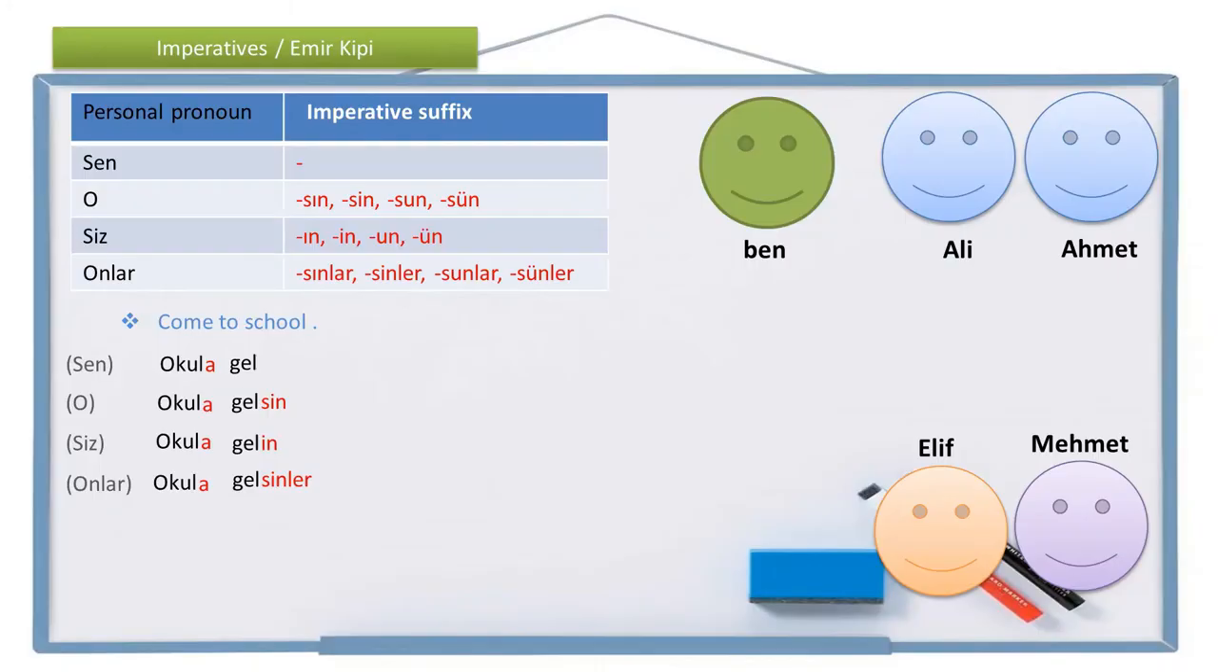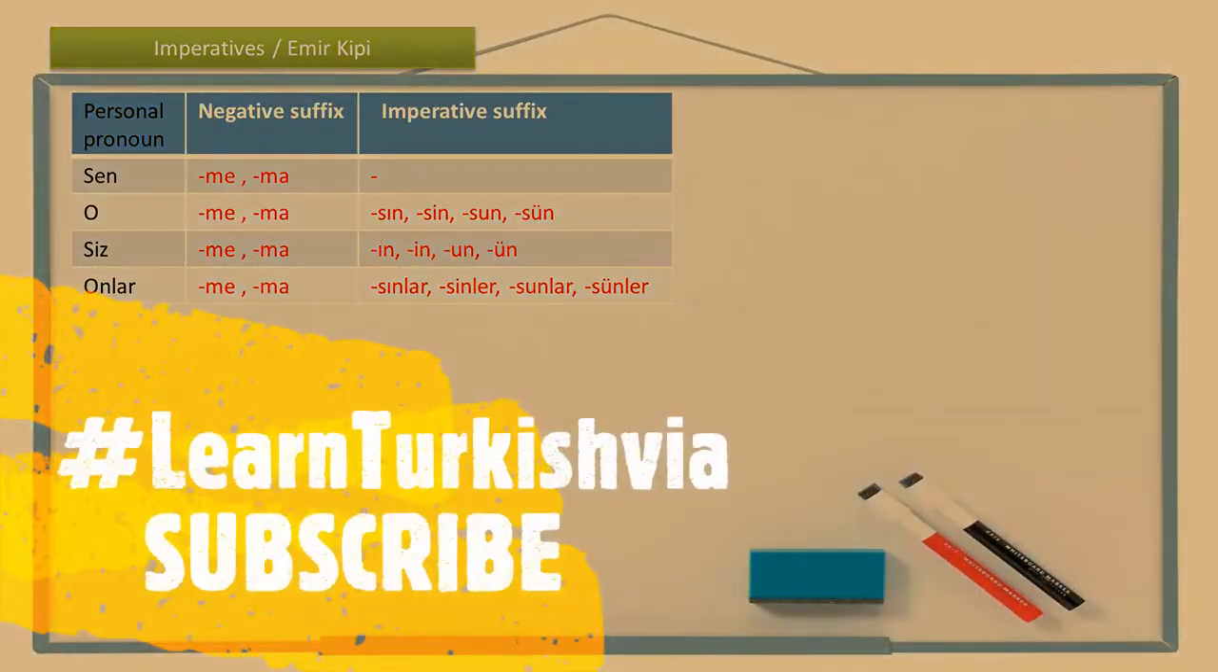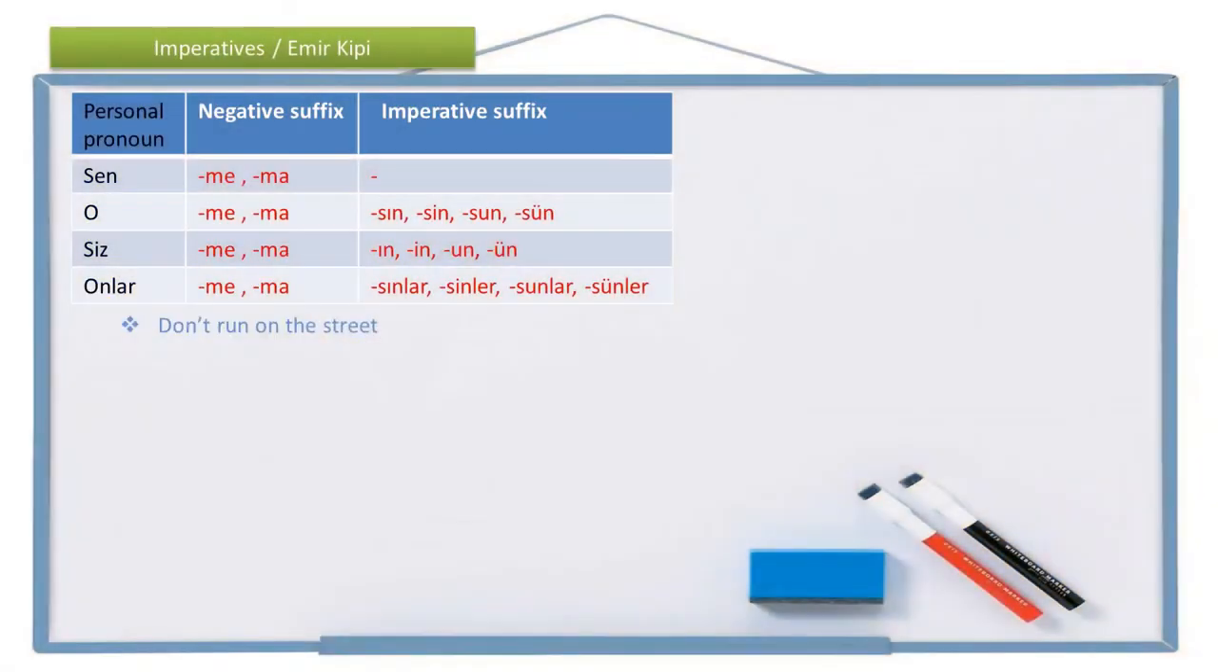Alright, so these are the positive imperative sentences. Now let's see the negative ones. The negative suffix is me or ma, alternating according to two-way vowel harmony. And the sentence is, don't run on the street. Alright, do not run on the street.